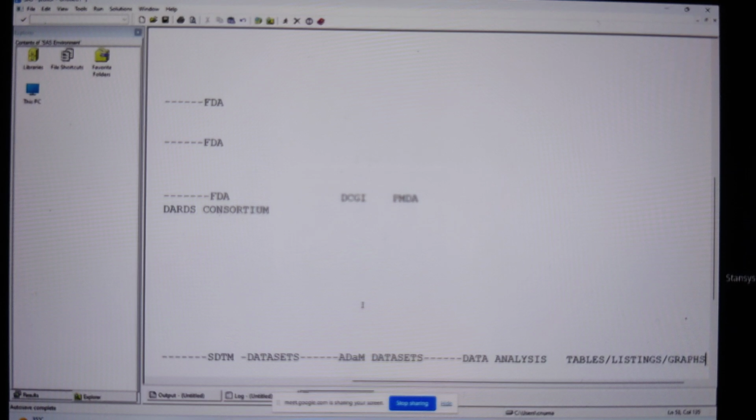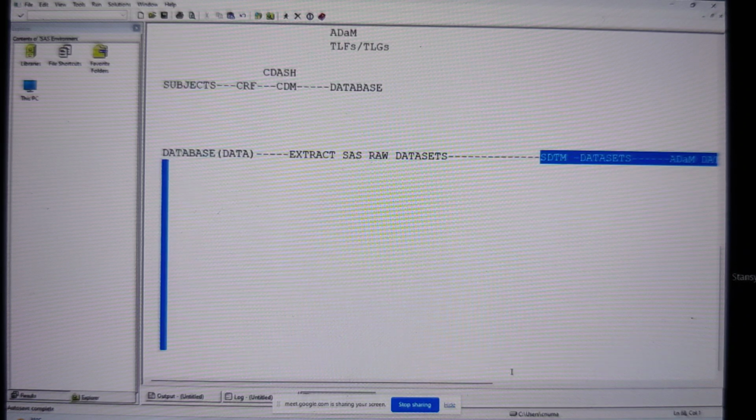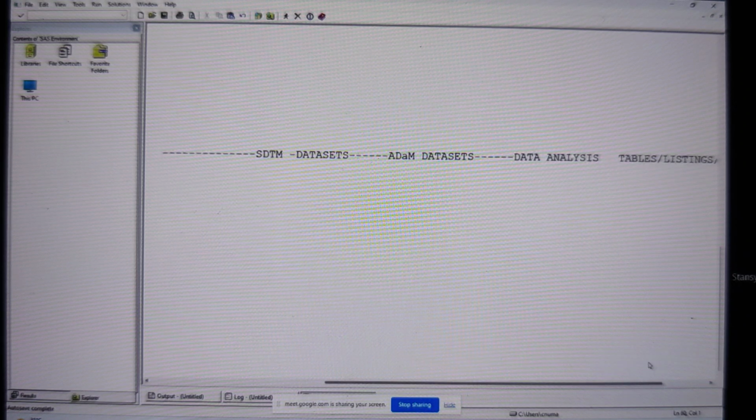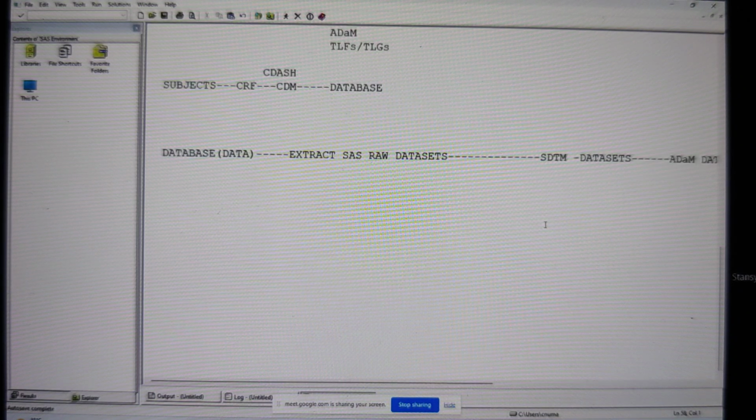So we collect the data, we enter the data into the database, then as a SAS programmer, we extract the data from the database into SAS. Those are called raw data sets. Using these, we are going to create SDTM data sets. Using the SDTM data sets, we are going to create ADaM data sets. And after ADaM data sets, by doing the data analysis, we are going to generate the tables, listings, and graphs.